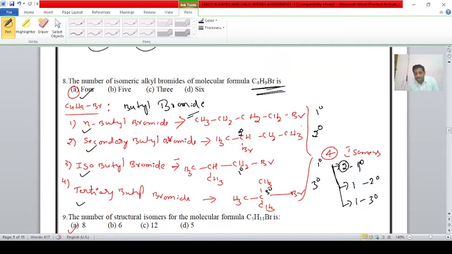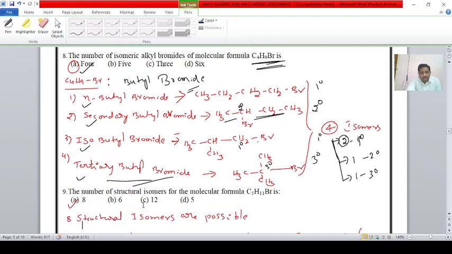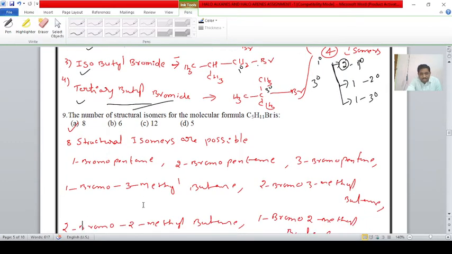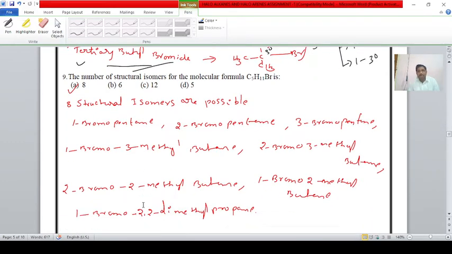Those are n-butyl bromide and isobutyl bromide. How many secondary? Only 1, that is secondary butyl bromide. How many tertiary? Only 1, tertiary butyl bromide. Clear, students? Like this the questions will be asked, so you concentrate more. Next, student, question number 9. The number of structural isomers for the molecular formula C5H11Br.